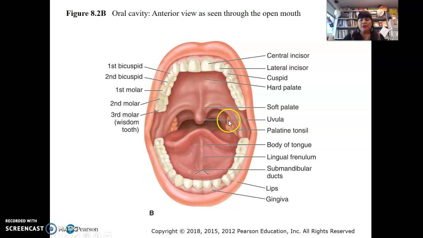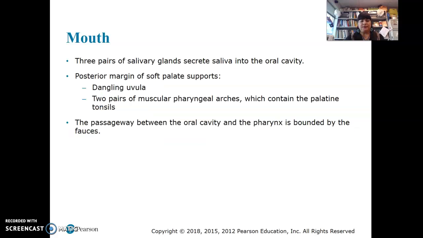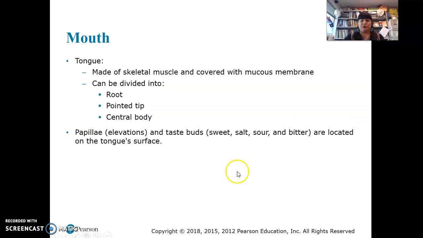And we're chewing. By the way, tonsils, right? That's involved with immunity. So chew. Physical breakdown, and that's called mastication. Tongue, okay, they're talking about the tongue. Taste buds, of course, super duper important. Sweet, salty, sour, and bitter, located on the tongue surface, yes.